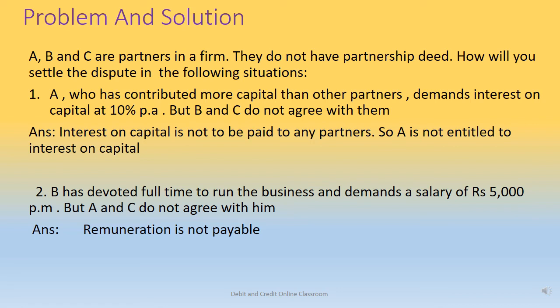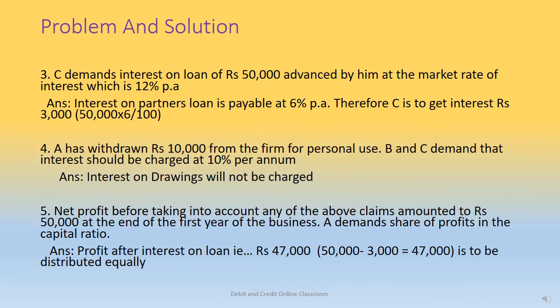Second case, B has devoted full time to run the business and demands a salary of rupees 5,000 per month, but A and C do not agree with him. Again, in the absence of the partnership deed, the remuneration cannot be paid. Then C demands interest on loan of 50,000 advanced by him at the market rate of interest, which is 12% per annum.